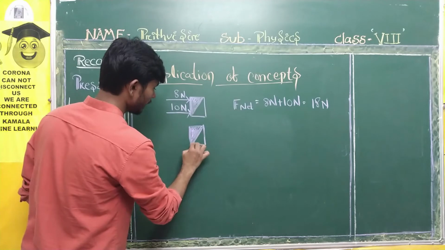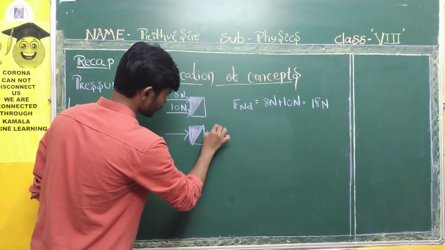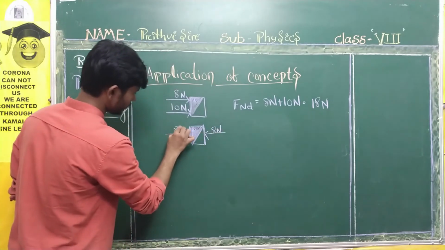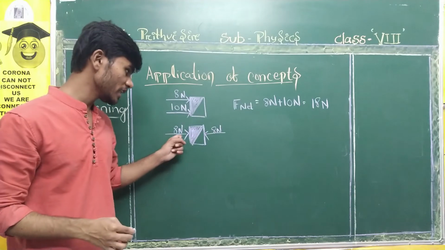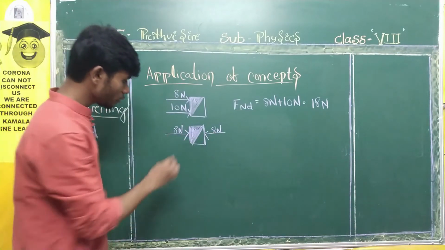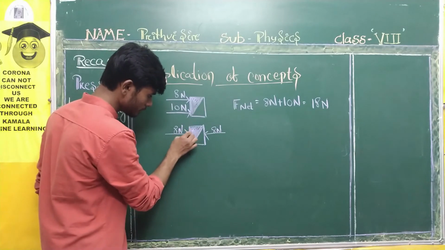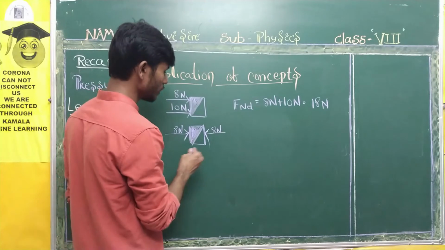Okay, students, another diagram. Here, the way it is given, you can see both the forces are equal in magnitude but opposite in direction. This is going in this direction, that is coming in this direction. You need to see the arrow marks properly. So we will conclude this one, F net.